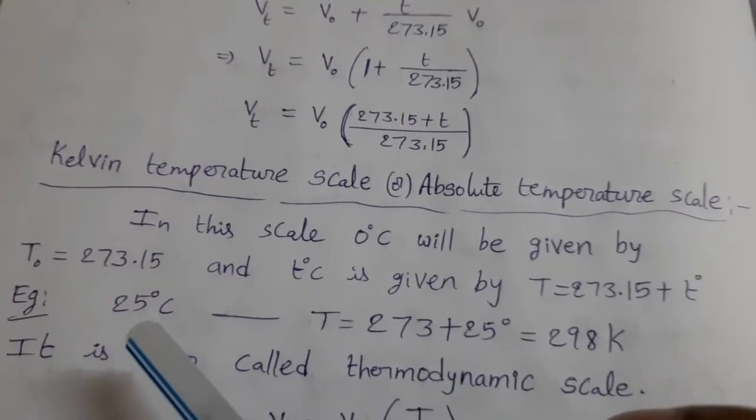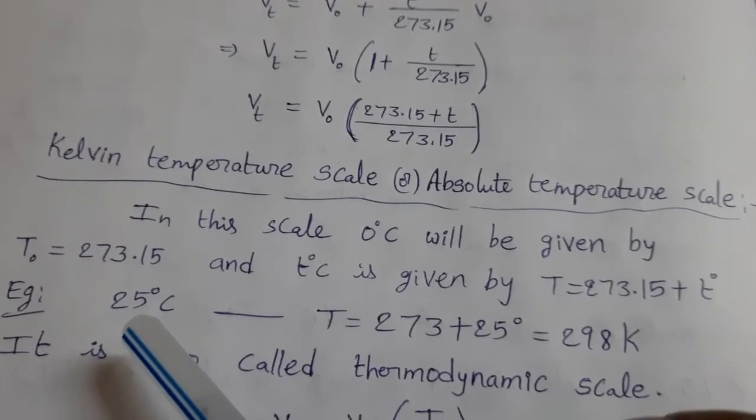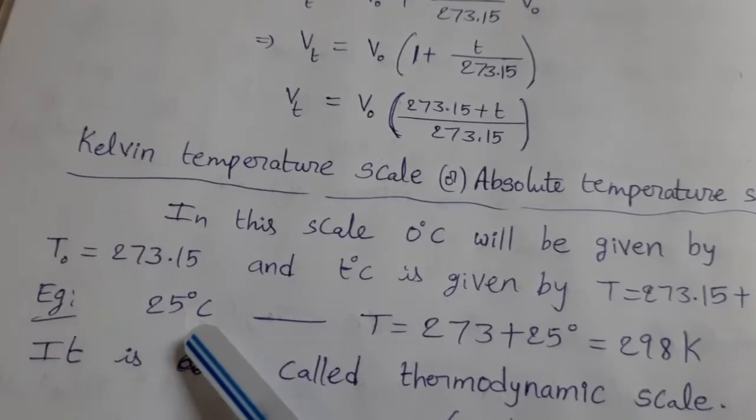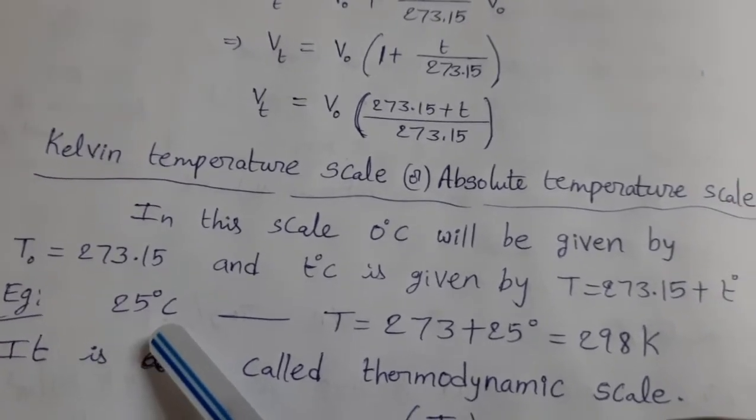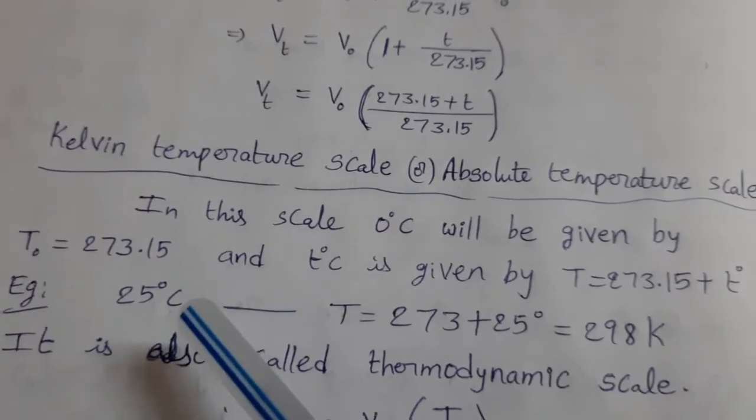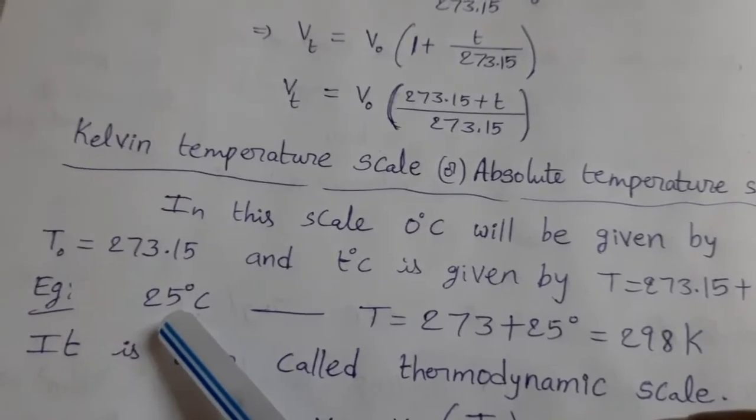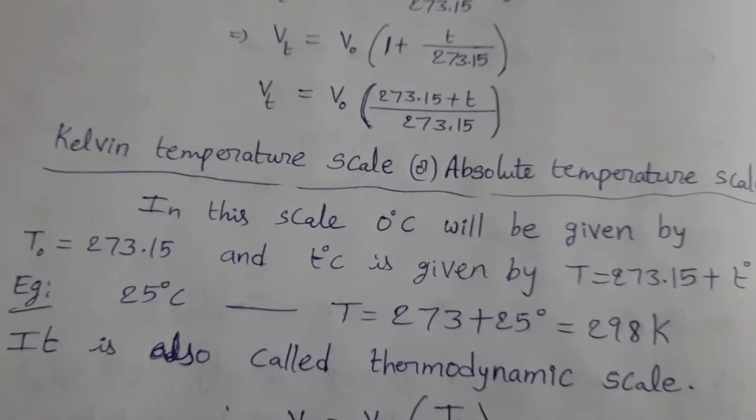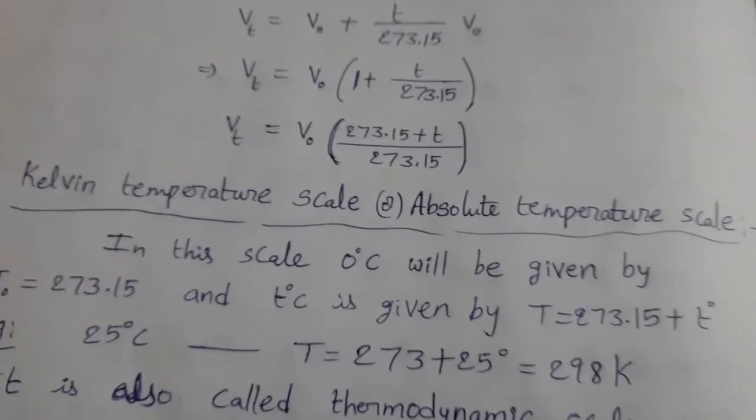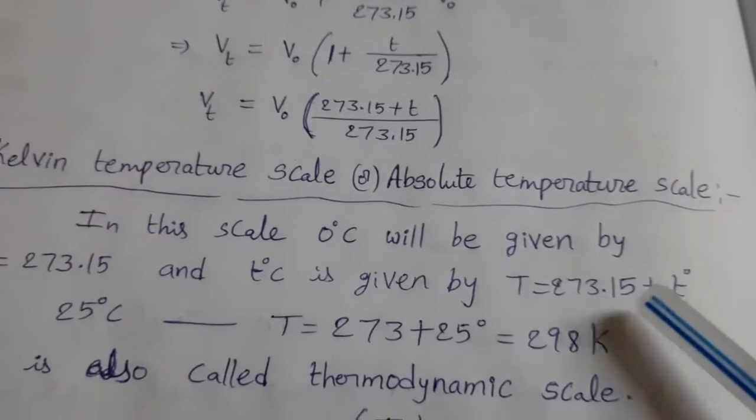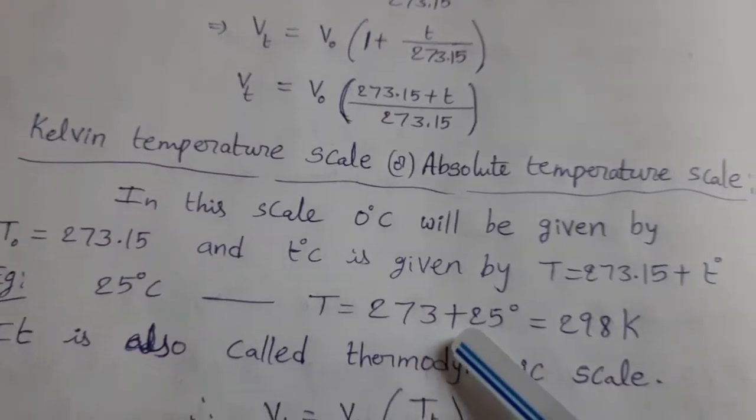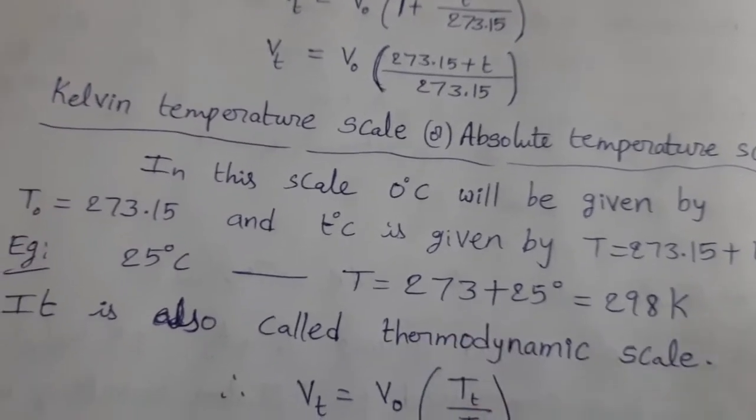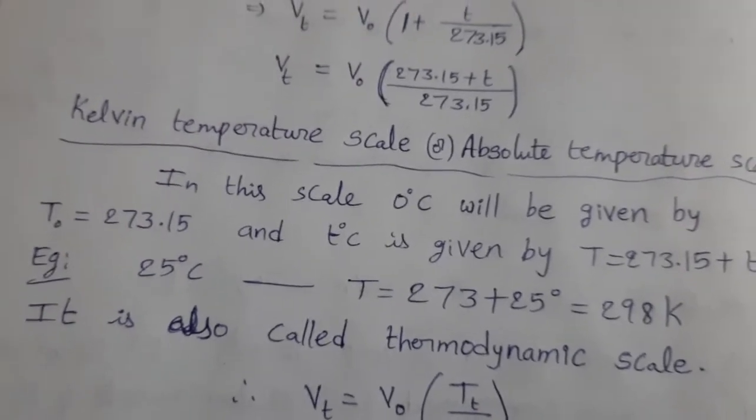See the example, you can understand very clearly. 25 degree Celsius is given. To convert this value into the Kelvin scale, we have to add 273. 273 plus 25 degree Celsius means 298 Kelvin. The actual value is 273.15, but when we are doing conversion, we can use 273 only. Okay, this is also correct.